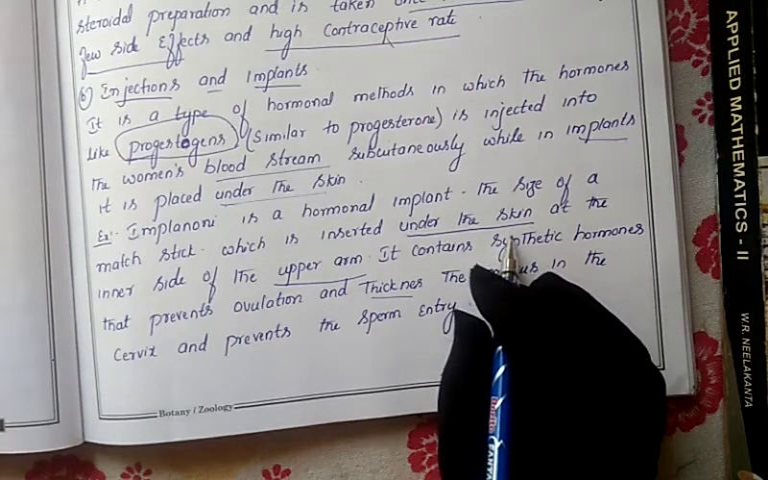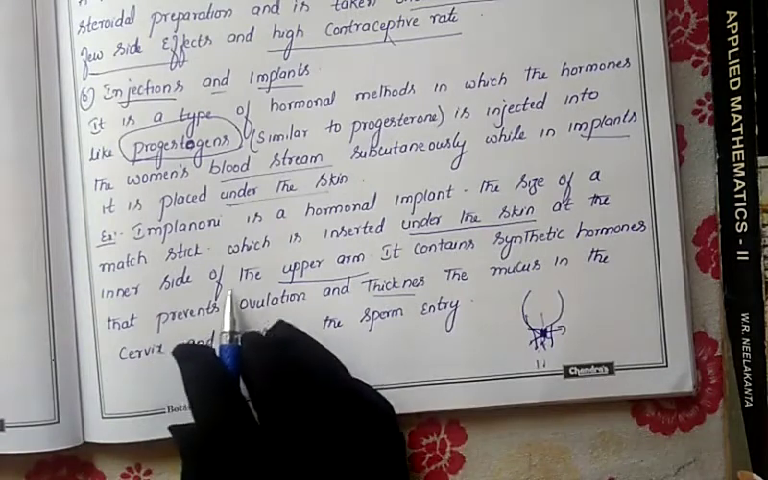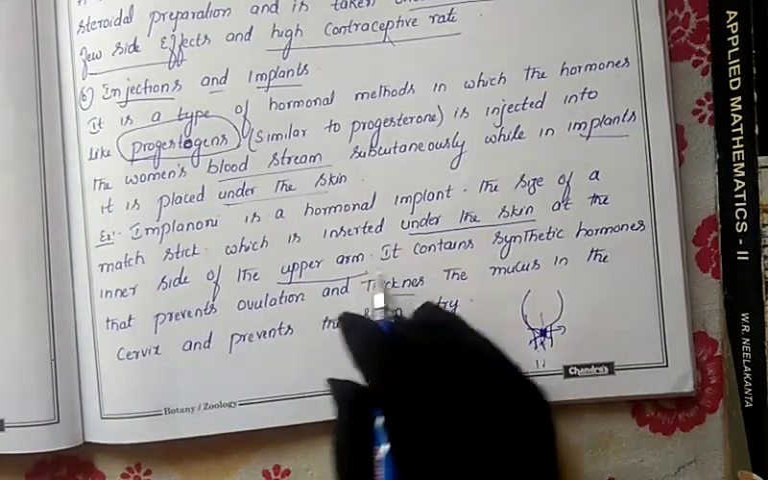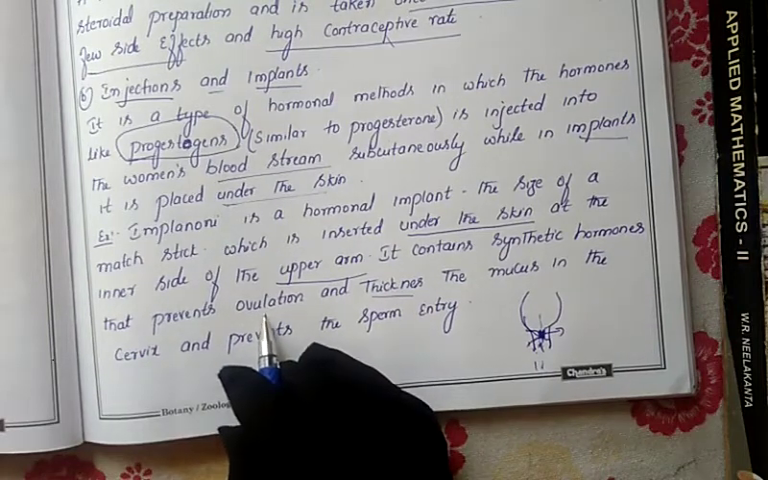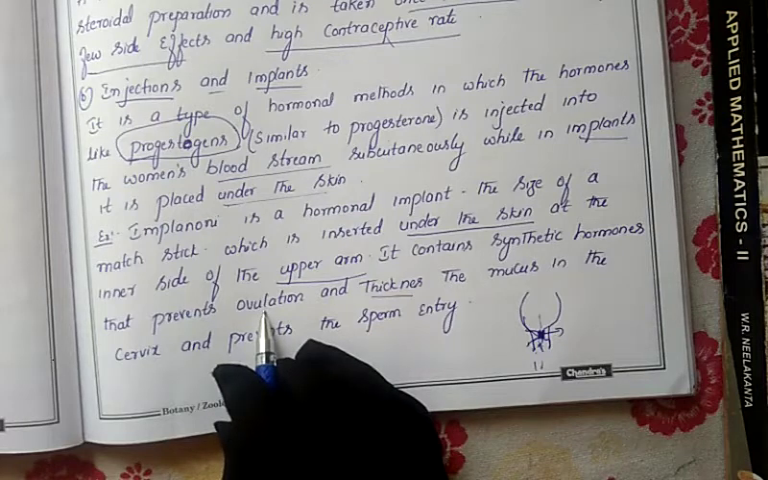They will be given under the skin, on the inner side of the upper arm. This also contains hormones, and those hormones act on ovulation. It will prevent the release of the egg in the female body. Since the egg is not released, there is 100% no chance of getting pregnant.